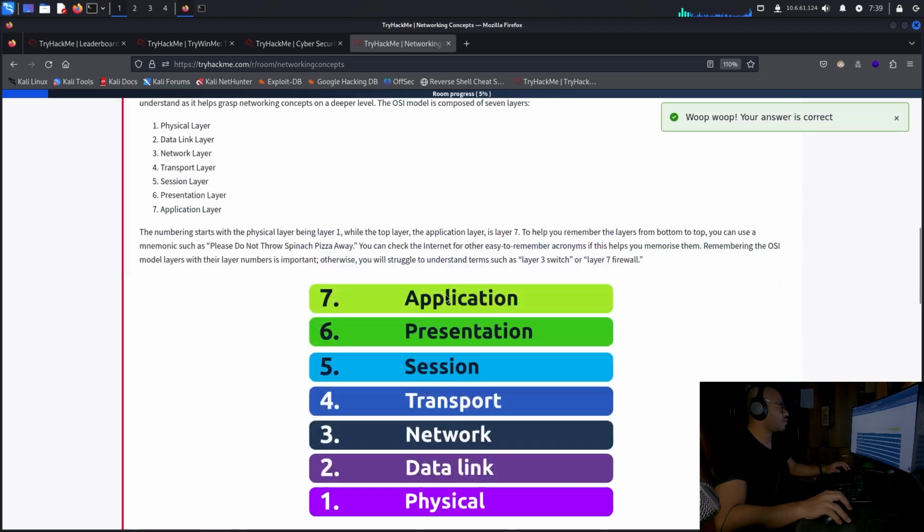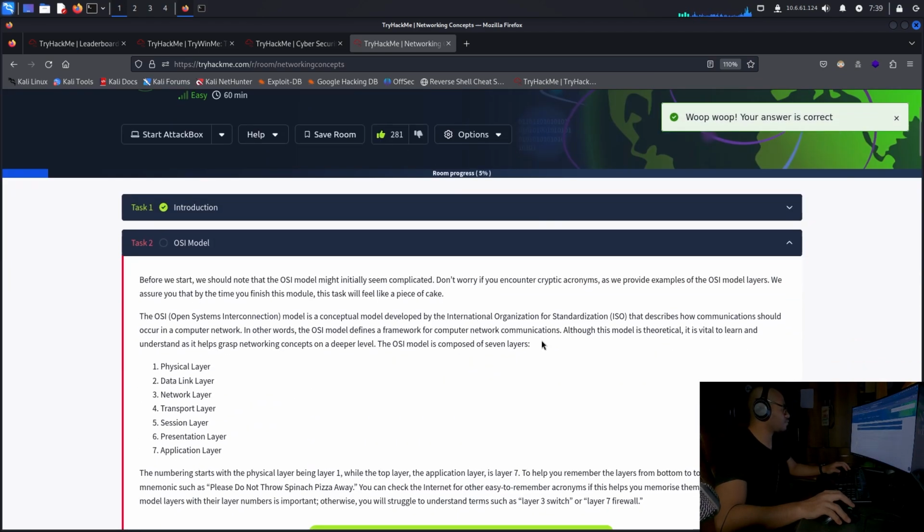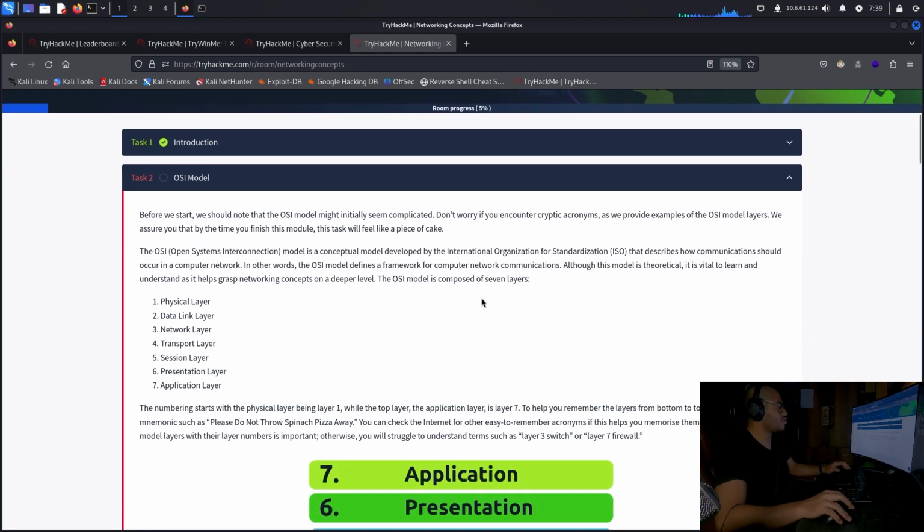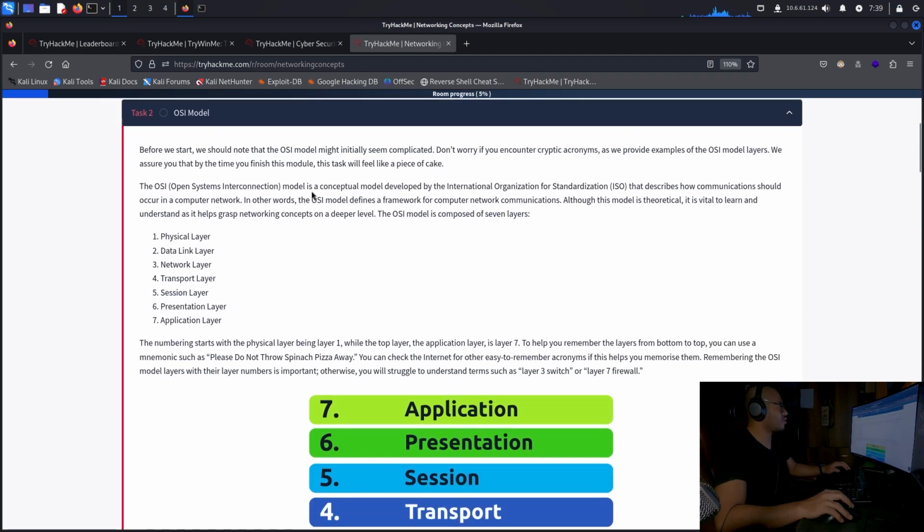Okay, let's go to the OSI model. Before we start, we should note that the OSI model might initially seem complicated. Don't worry if you encounter cryptic acronyms, as we provide examples of the OSI model layers. We are sure that by the time you finish this module, this task will feel like a piece of cake. The OSI model, the Open Systems Interconnection Model, is a conceptual model developed by the International Organization for Standardization that describes how communications should occur in a computer network. In other words, the OSI model defines a framework for computer network communications.